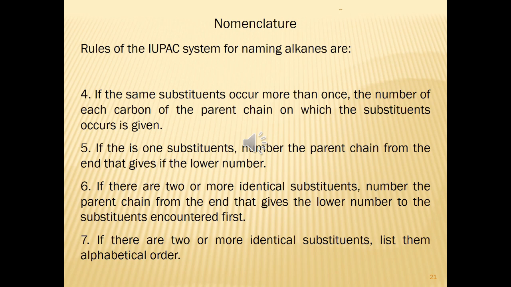If there are 2 or more identical substituents, number the parent chain from the end that gives the lower number to the substituent encountered first. Okay, if there are 2 or more different substituents, list them in alphabetical order and number the chain from the end that gives the lower number to the substituent encountered first. If there are different substituents in equivalent positions on the parent chain, the substituent of lower alphabetical order is given the lower number.